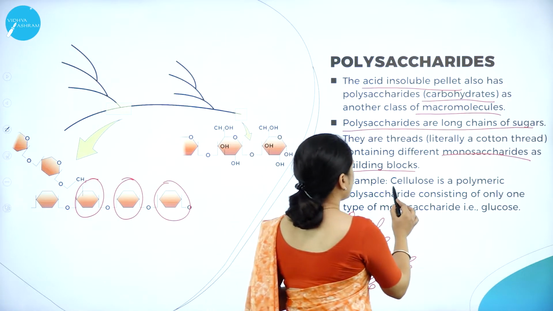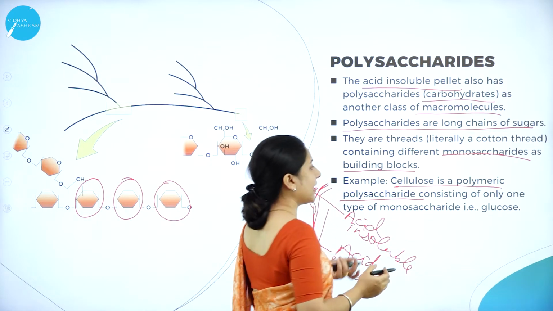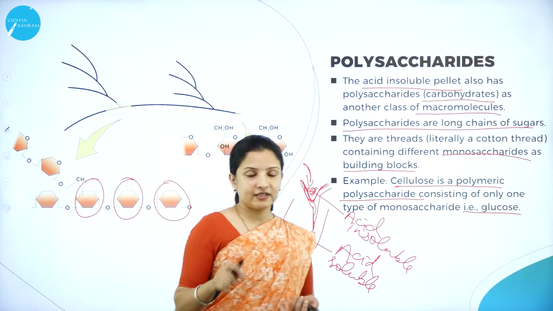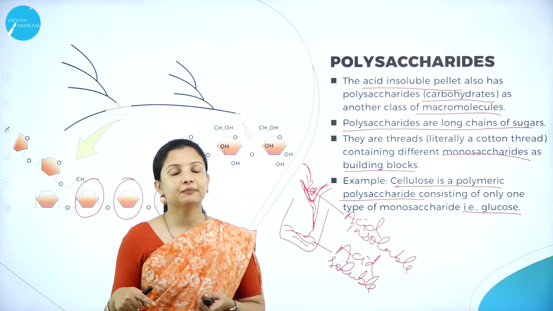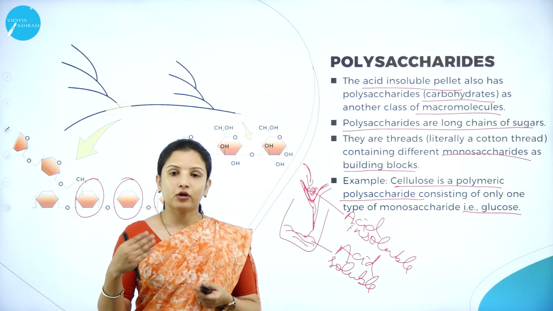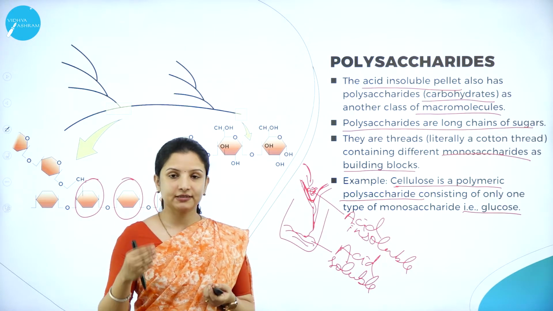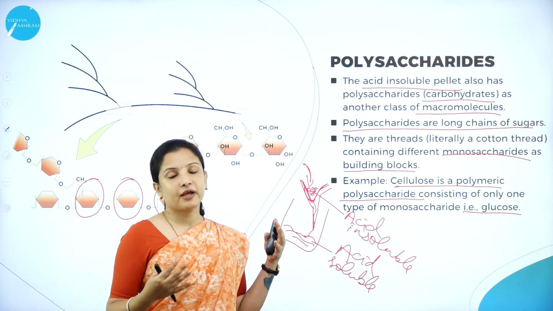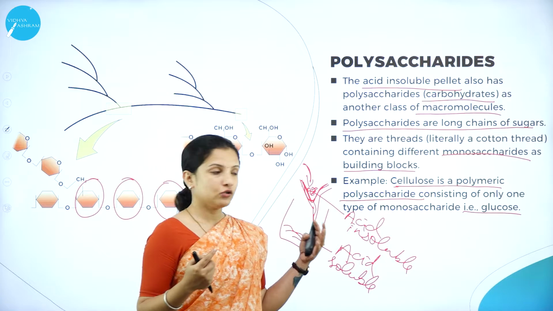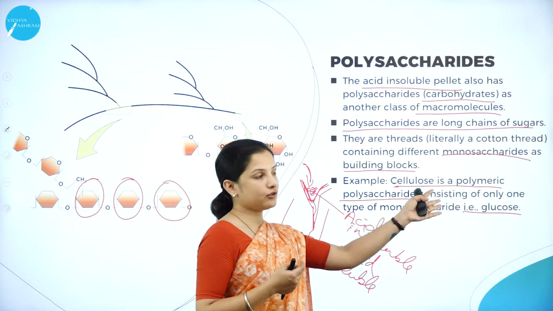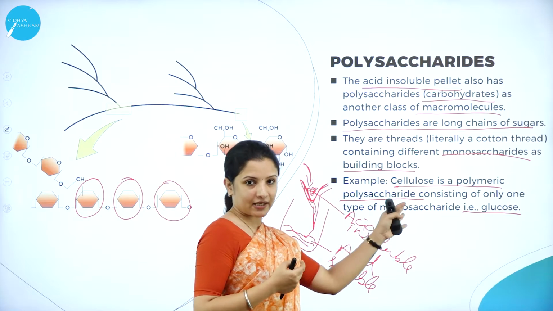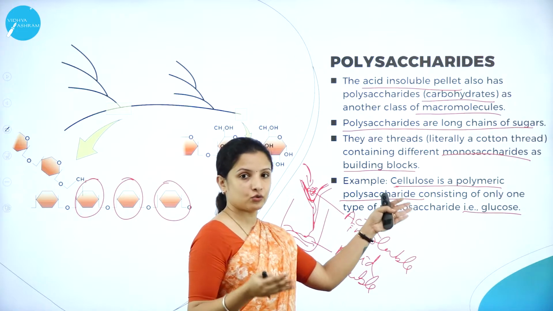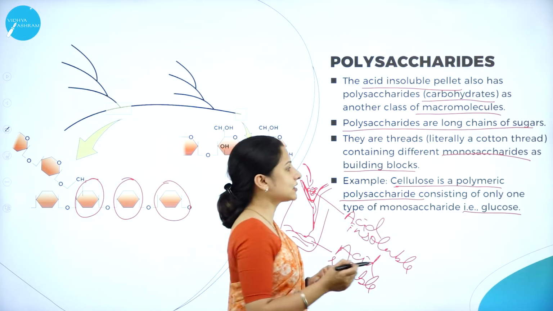Cellulose is a polymeric polysaccharide and it consists of only one type of monosaccharide, that is glucose. So always remember, proteins are made up of different types of polymer units, different types of amino acids, whereas polysaccharides can be made up of different types of saccharides or they can be made up of chains of only one saccharide unit. Say for example, we have cellulose, a polysaccharide made up of chains of sugar units. What is the sugar unit in cellulose? It is nothing but glucose.